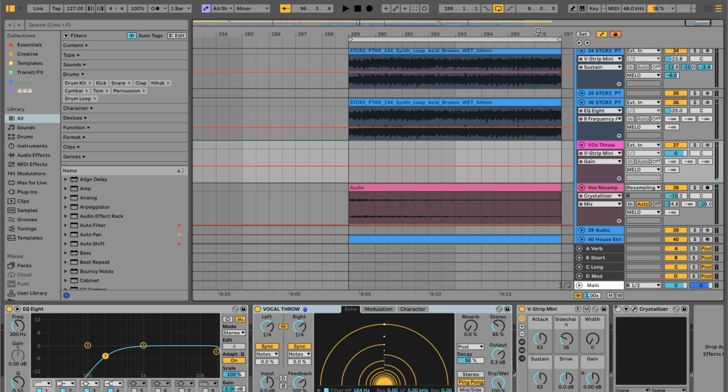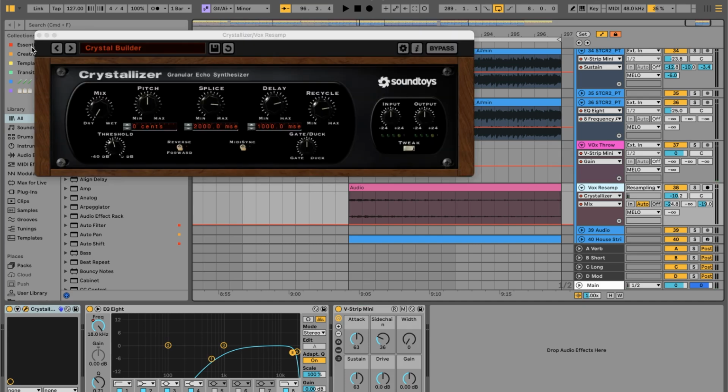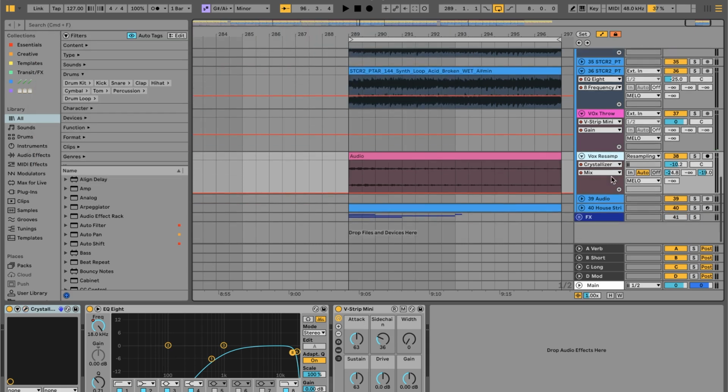And it's almost like in between a pad and a synth line. And I just think it's really cool. I've been really loving experimenting with that, and then tossing in creative, weird effects like crystallizer and stuff like that. Removing a bunch of the lows, sidechain, that kind of thing.